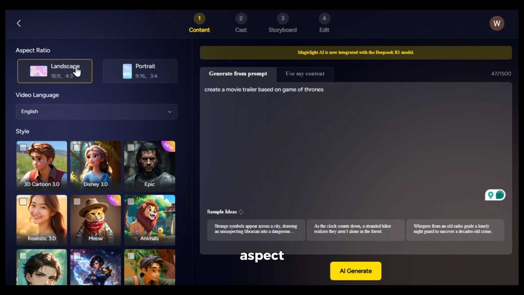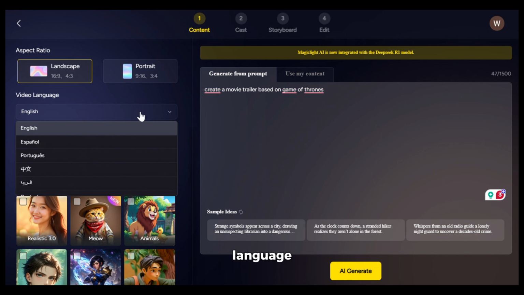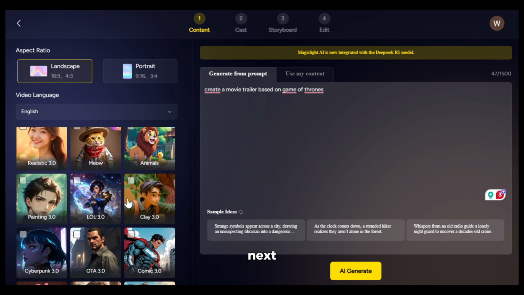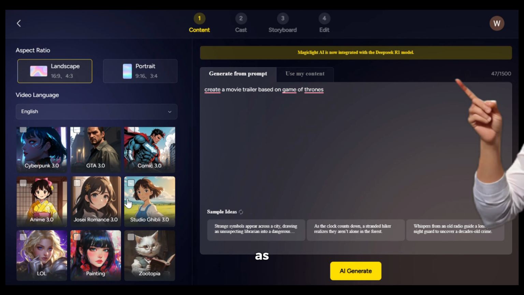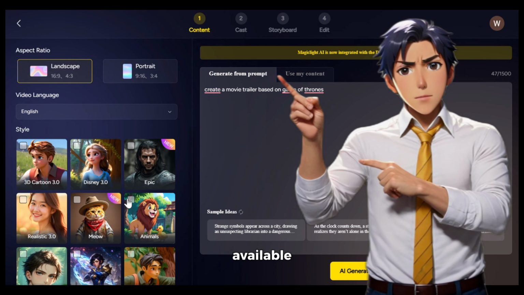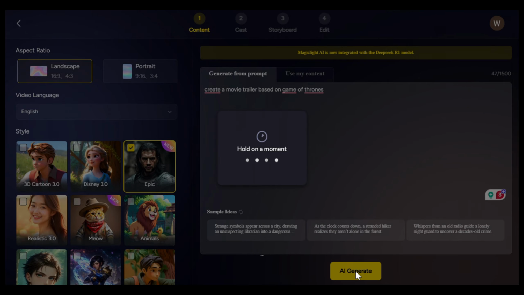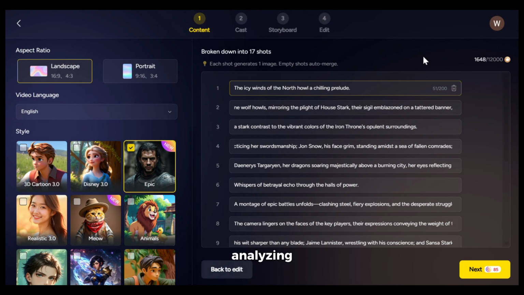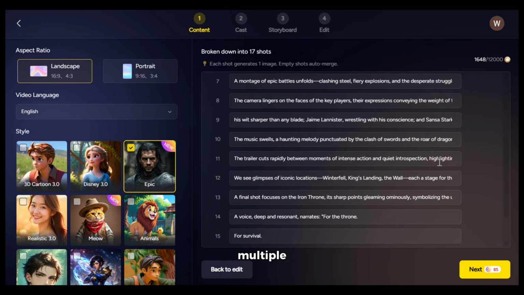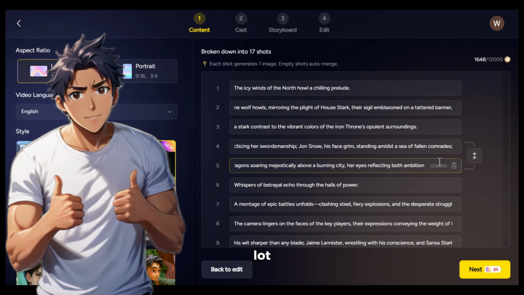Next, you can select the aspect ratio from here. I will choose landscape. After that, you can select the video language from here. I will keep it in English. Next, you need to select the style for your video. As you can see, there are multiple different options available. You can choose the one you like. I will go with this option. After that, click on AI Generate and let the AI analyze everything. Once it's done analyzing, you can see it has not only created the script, but also divided the script into multiple scenes, which is going to save you a lot of time and effort.